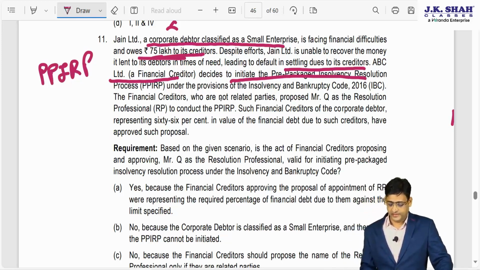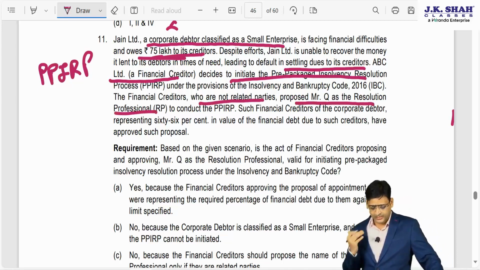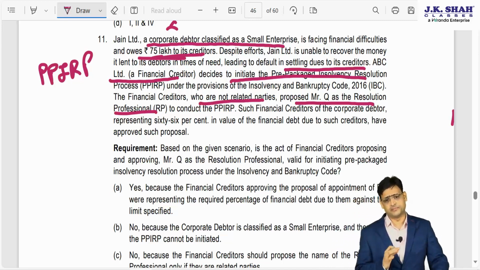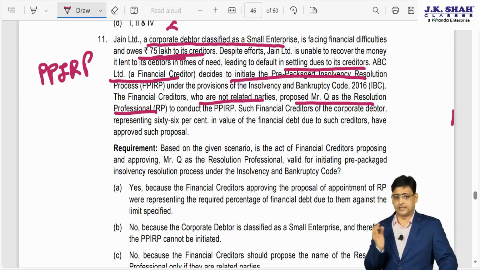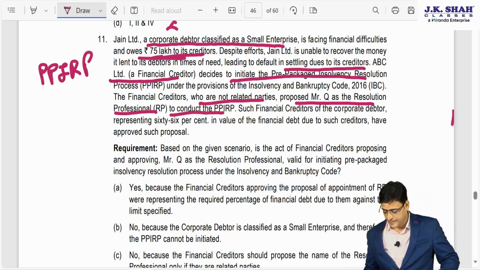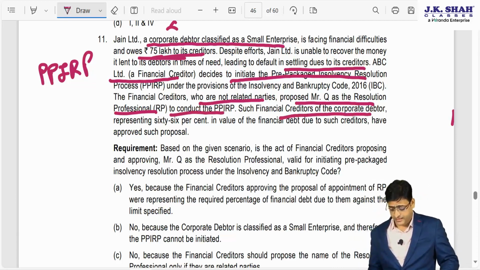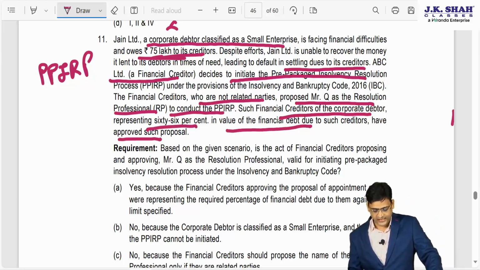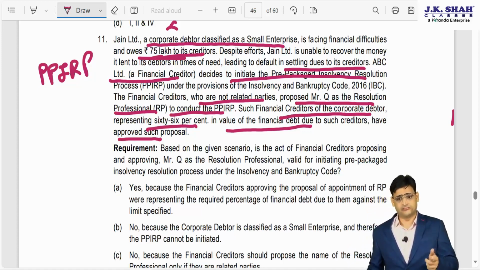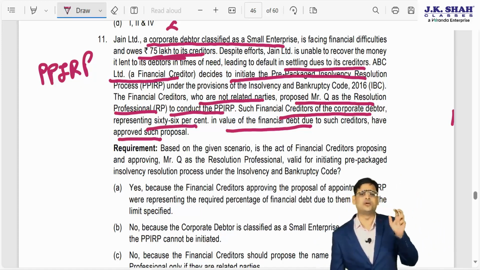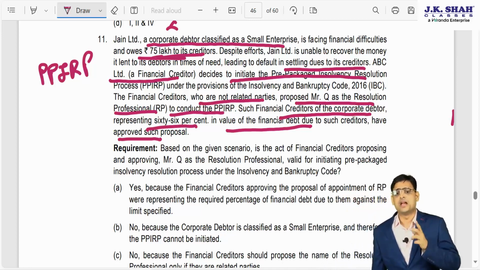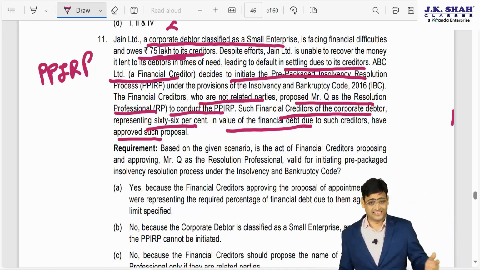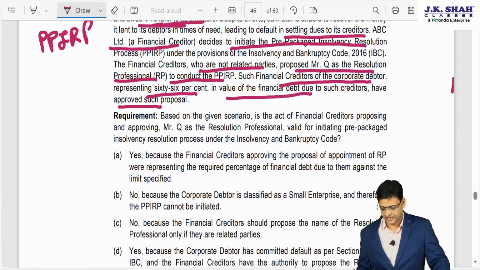Under the provisions of IBC, the financial creditor, who is not a related party, proposes Mr. Q as RP. So the proposing financial creditor should have 10%, and it shall be approved by 66% to conduct PPIRP. Such financial creditors of the corporate debtor representing 66% in value of the financial debt to such creditors have approved such proposal. So it shall be proposed by an unrelated FC having value of at least 10%, as given in the rules, and it shall be approved by 66% of the COC, that is the financial creditors.